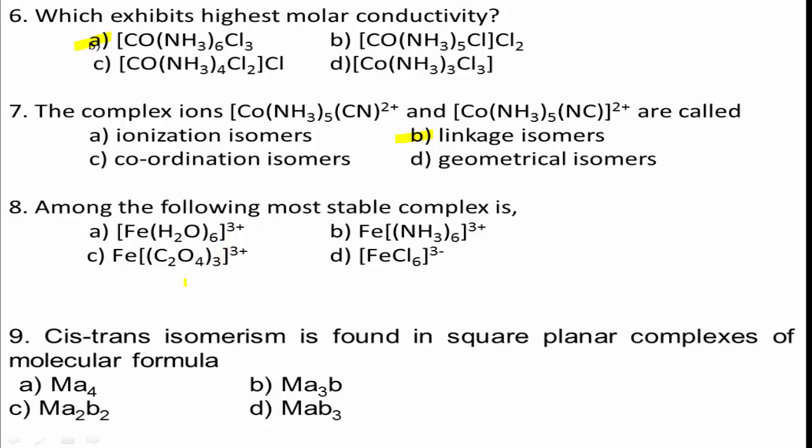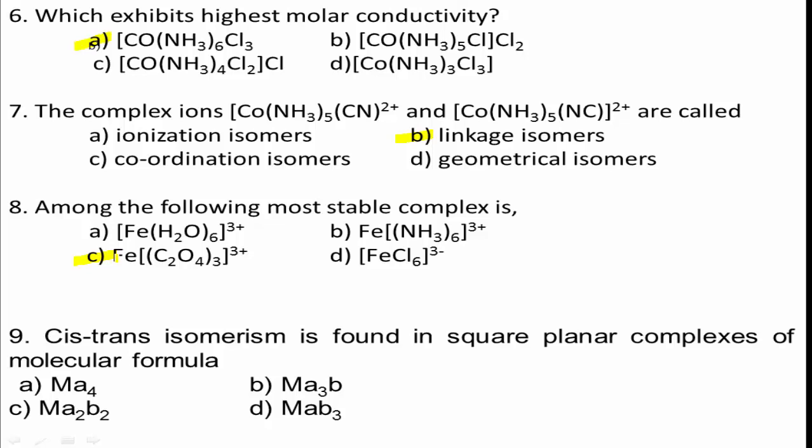It forms rings and hence [Fe(C2O4)3]3- is the most stable complex. Among these, your option C means this complex is the most stable complex.